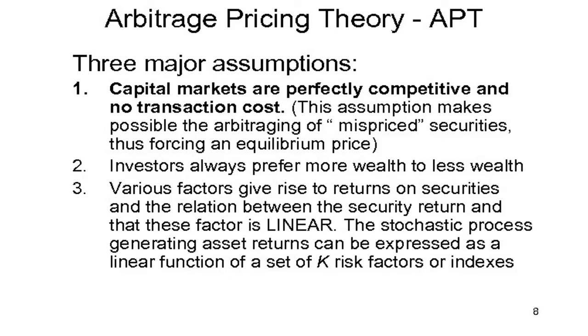Remember this point: the relationship among the macroeconomic factors will be linear in nature. The stochastic process generating the asset return can be expressed as a linear function of a set of risk factors or indexes. Indexes can be used to measure the linear relationship.